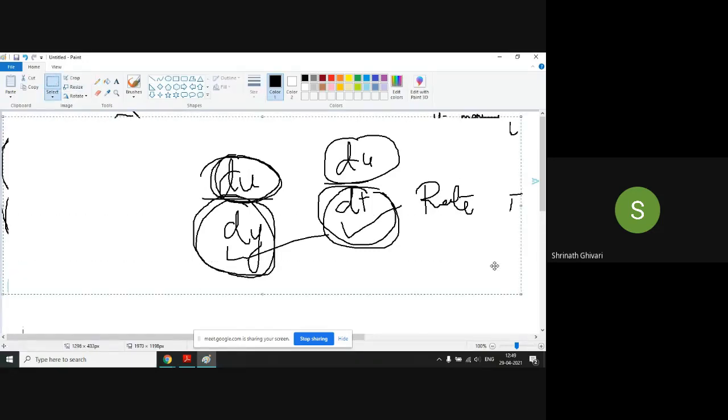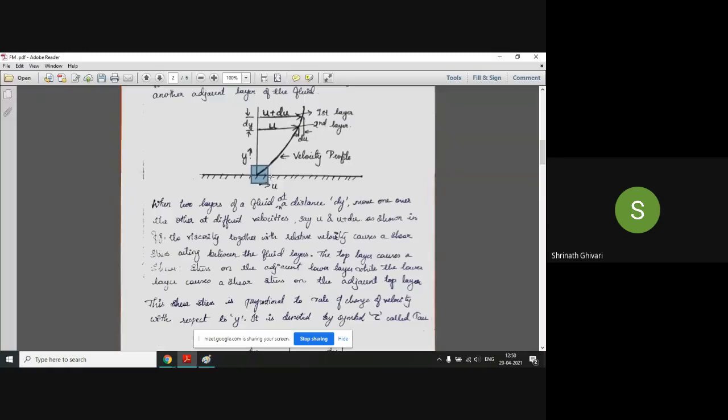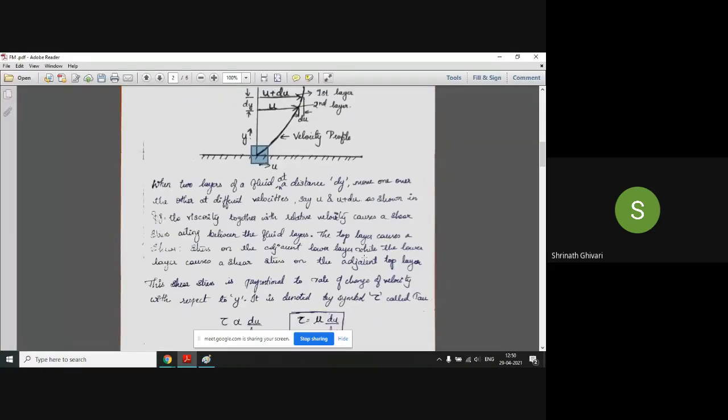For an example, we always observe it: water flows easily, right? But honey doesn't flow easily. Honey, or you might have seen paints, they flow very slowly because of the higher viscosity. It creates more resistance to the motion of the fluid.